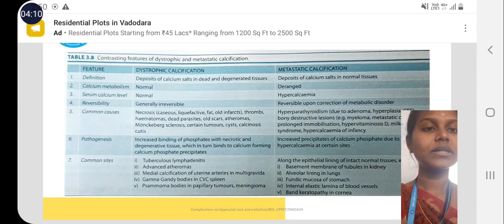Common sites involved here: basement membrane of tubules in kidney, alveolar lining in lungs, fundic mucosa of stomach, internal elastic lamina of blood vessels, and band keratopathy in cornea.